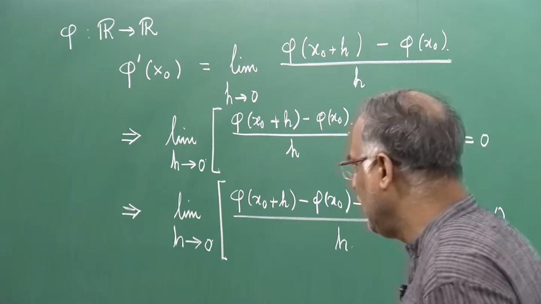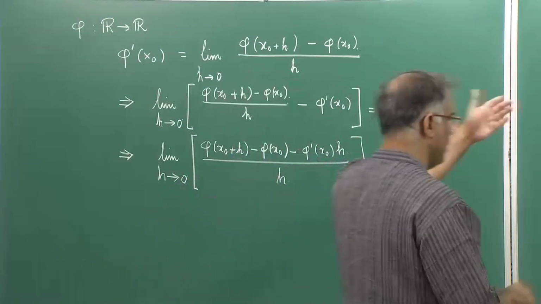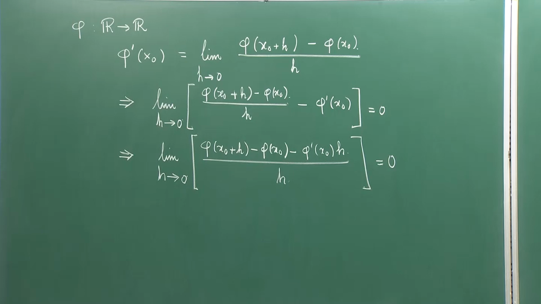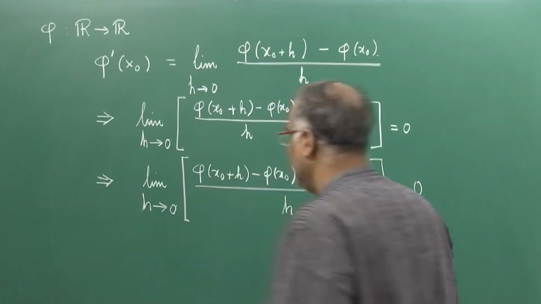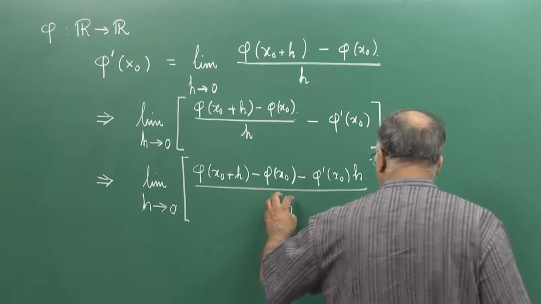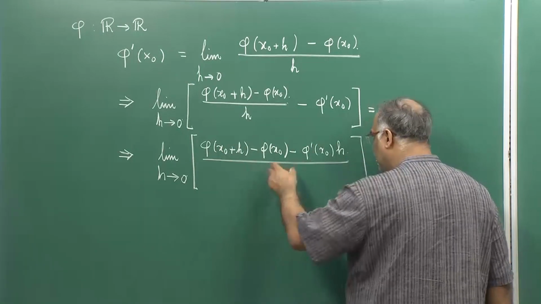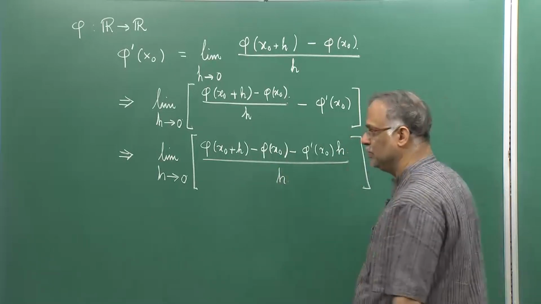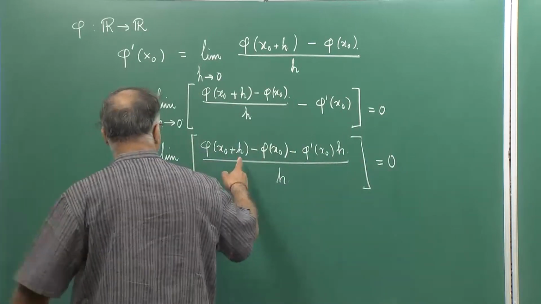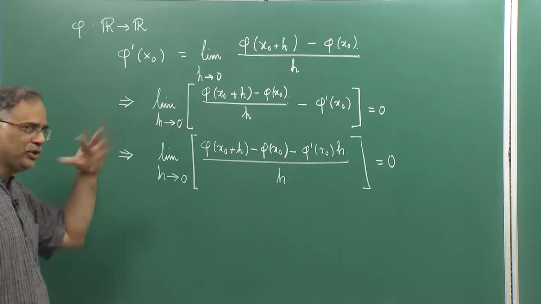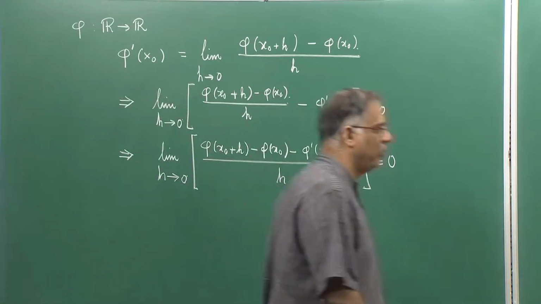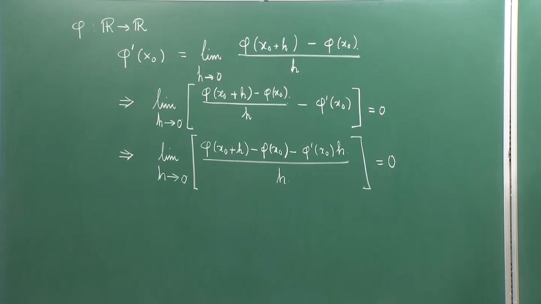It tells me, which I will write on this side now, because I am sure that you have noted down what I have done. So, what does this tell? This tells us that h is also going to 0, but there is a numerator and their ratio is also going to 0, which means that the numerator must be going to 0 faster than h, otherwise it will blow up. So, if the numerator goes to 0 faster than h,